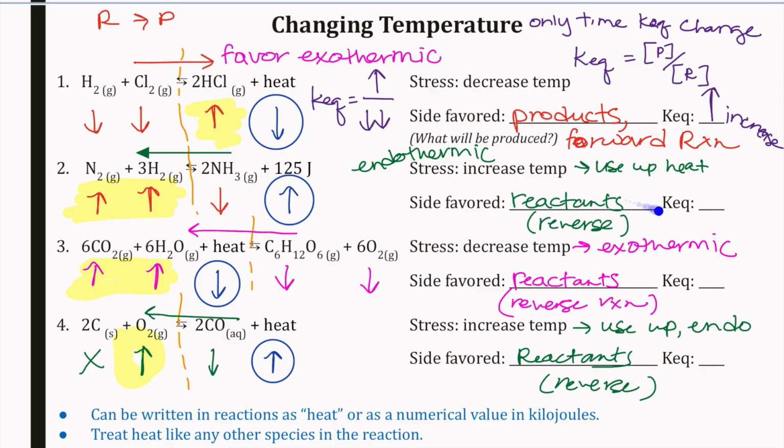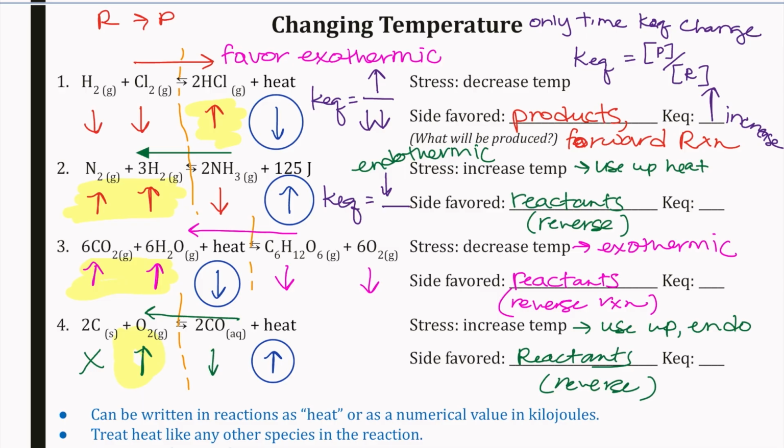Looking at this next one for that KEQ value, reactants are being favored. So again, more reactants concentration, you might be able to consider, okay, that means that this is going to get smaller. We can also look at this over here, kind of writing that out as KEQ products. Well, my product is going to go down in concentration, but my reactants are going up.